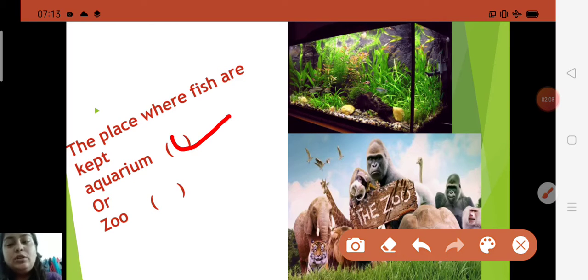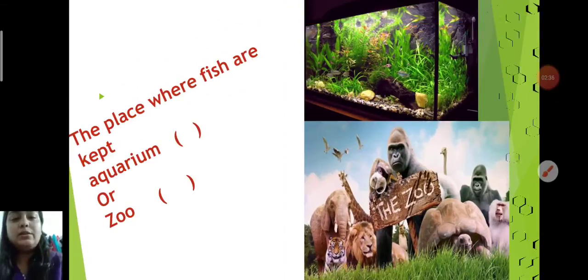A zoo, also known as a zoological garden or park, is a place where all types of animals are displayed for the public to see. So which is correct? Aquarium, because a zoo displays all types of animals for the public, but an aquarium is a place where fish are kept. So aquarium is the correct option.